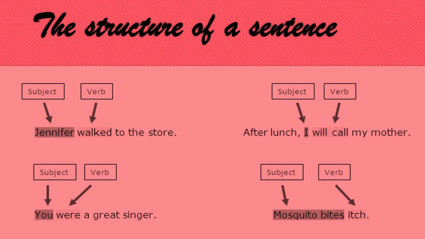Mosquito bites itch. See, here bite is a verb, but it is acting as a noun. Say, mosquito bites. Mosquito bites itch. Okay.